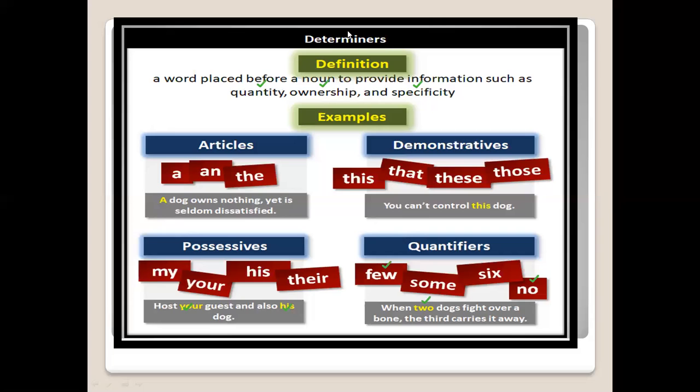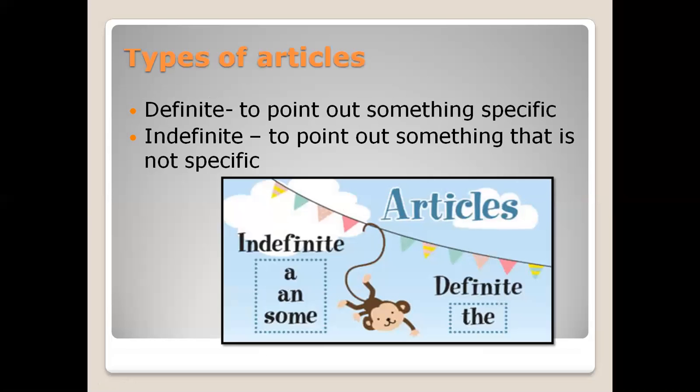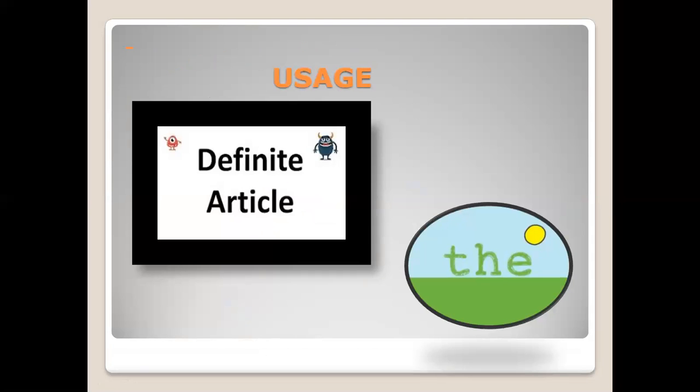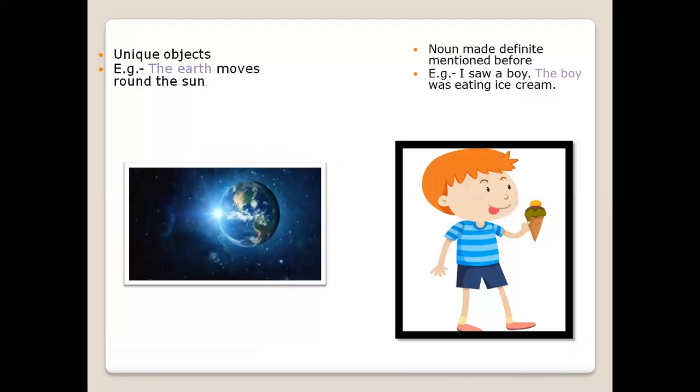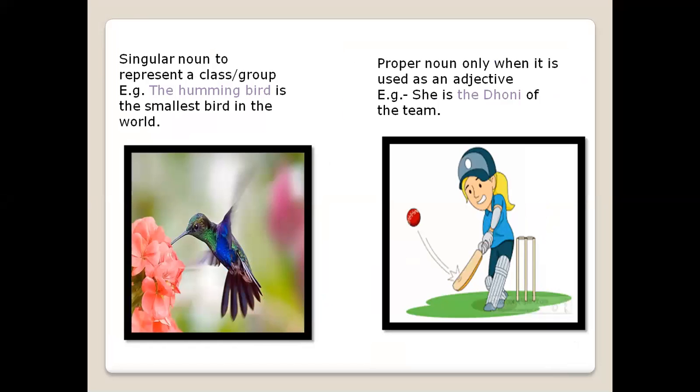So these are what determiners do, and these are the types which we have studied in a lot of detail, the articles. I hope everybody is clear with what articles are. We have seen the types of articles. They define a noun as specific or unspecific. Types are definite and indefinite. Definite is to point out something specific and indefinite is to point out something that is not specific. The definite article is the. It is used for unique objects, nouns which are mentioned before, or a particular thing. When a proper noun is used, an adjective.